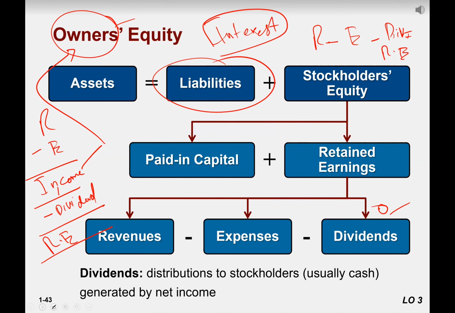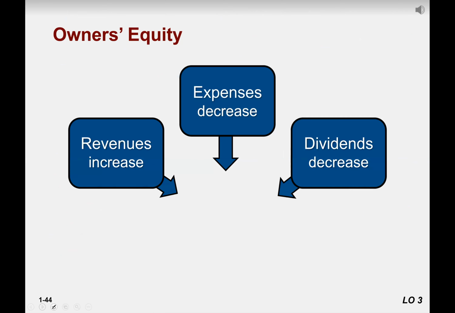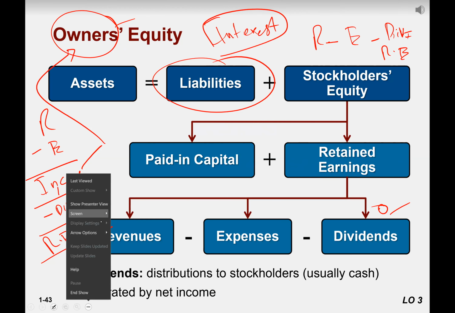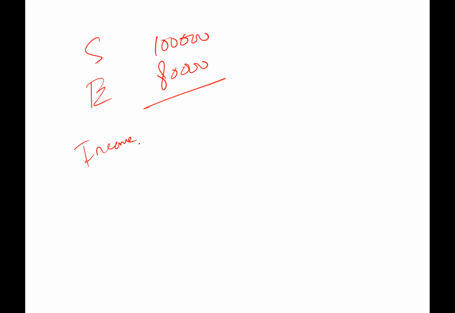Do we have an example here? No. Let's create an example here. So company sales are 100,000. Company expenses are 80,000. How much is the income or profit? 20,000, right?